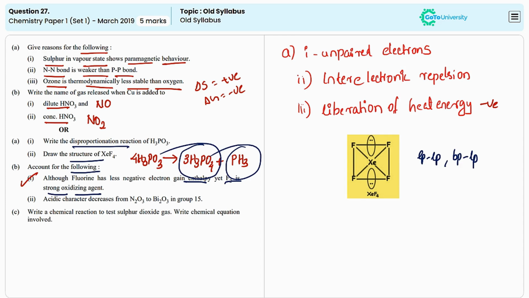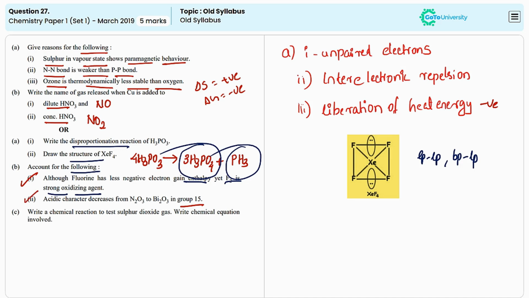The second one is the acidic character decreases from N2O3 to Bi2O3 in group 15. As the size is increasing, we know the electronegativity is decreasing and the non-metallic character will decrease. So here, when we move from nitrogen to bismuth, we can say the acidic character will decrease because acidic property is the ability to release the H plus ion or accept the electron pair.